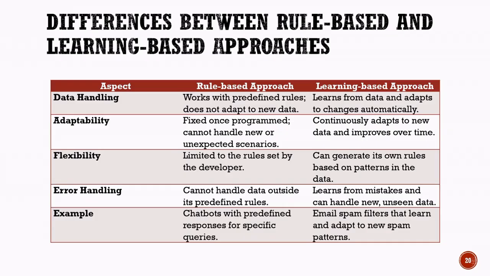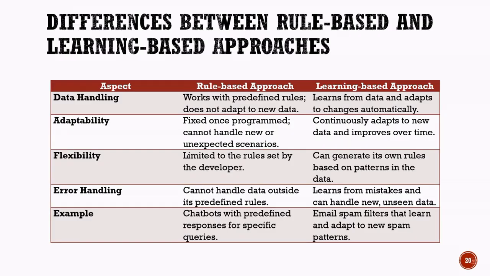The third difference is flexibility. Rule-based systems are limited to the rules written by humans. If a situation falls outside those rules, the system may not know how to respond. Learning-based systems are more flexible because they can discover patterns in data and develop their own decision-making strategies.